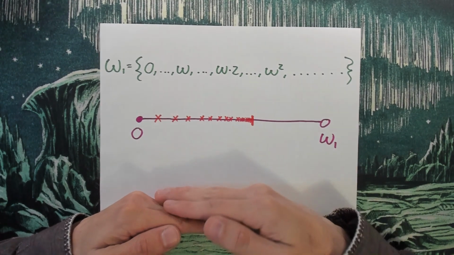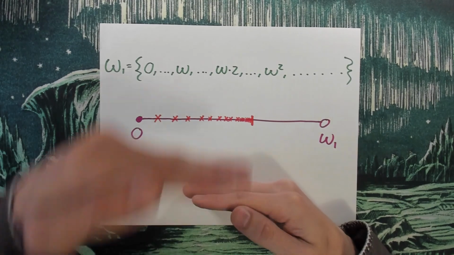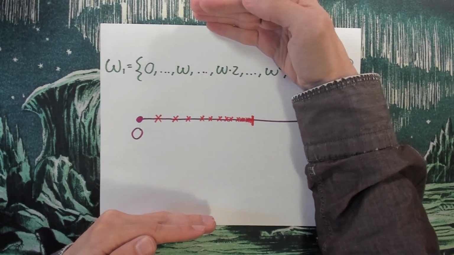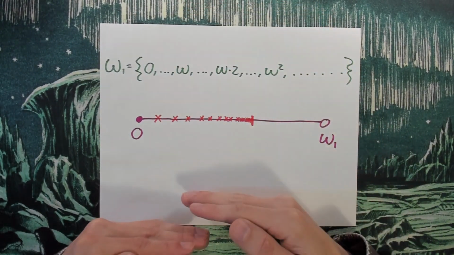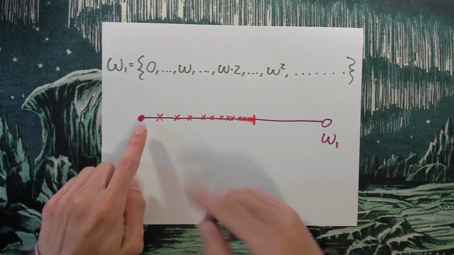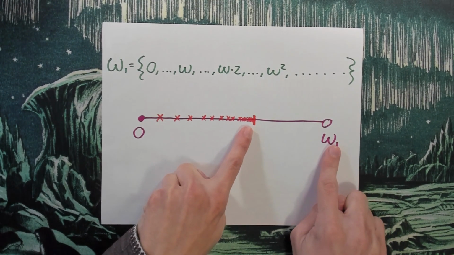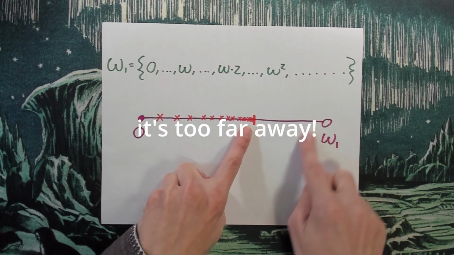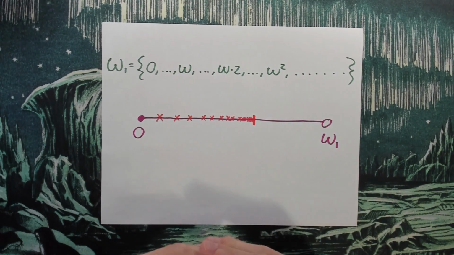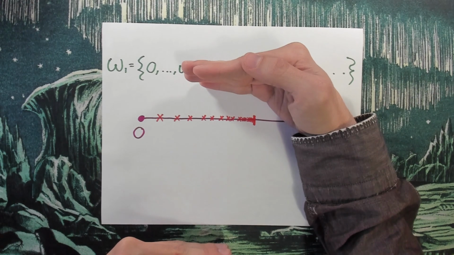And no matter how you do that, no matter how big you try to make each step, no matter how you try to pattern it out or not pattern it out, abstractly define it, the sequence is not going to make it up to omega 1. Omega 1 can't be built in a countable number of steps from below.